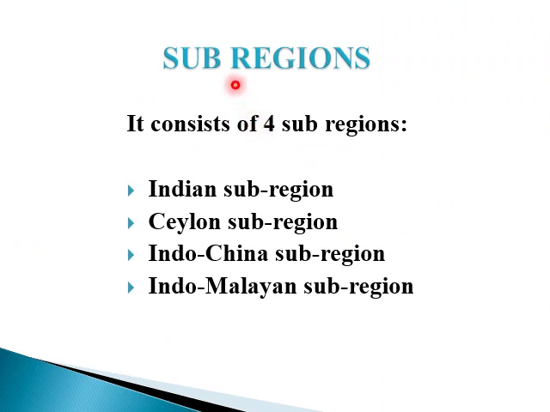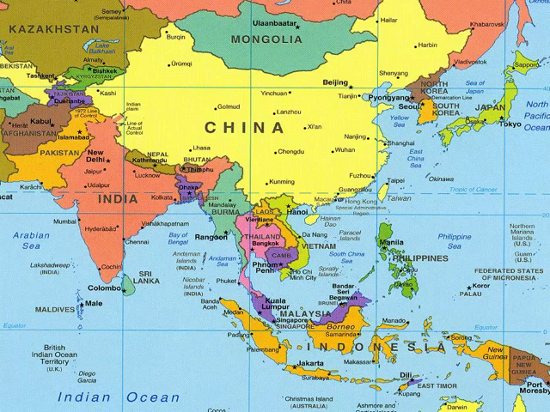If we talk about the subregions of the Oriental region, there are about 4 different subregions. Number 1 is the Indian subregion, number 2 is the Ceylon subregion, number 3 is the Indochina subregion, number 4 is the Indo-Malayan subregion. Here is the map of the Oriental region.